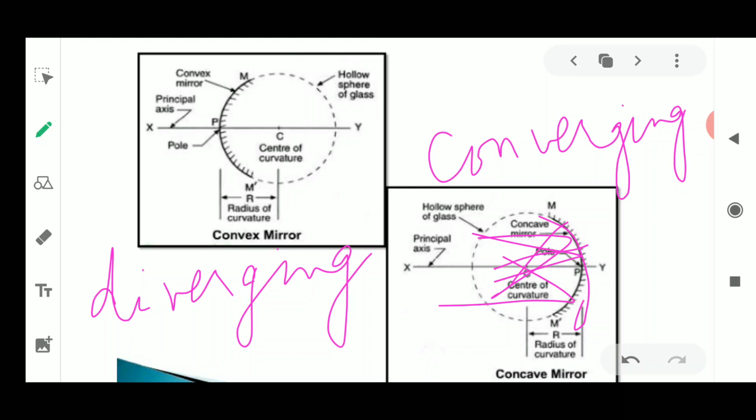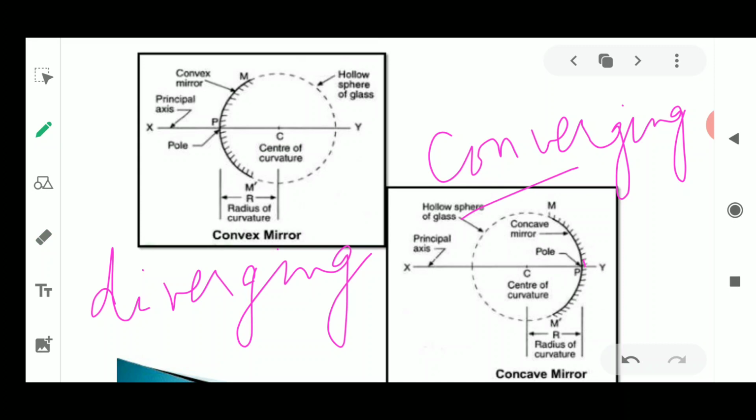The rays become focused at one place, appearing to come from one single point, or meeting at one single point. That is why the concave mirror is also known as the converging mirror. Next, what is a diverging mirror?